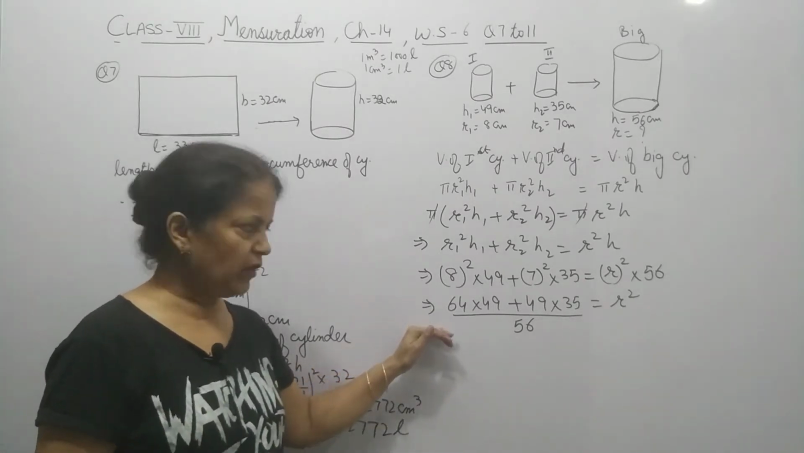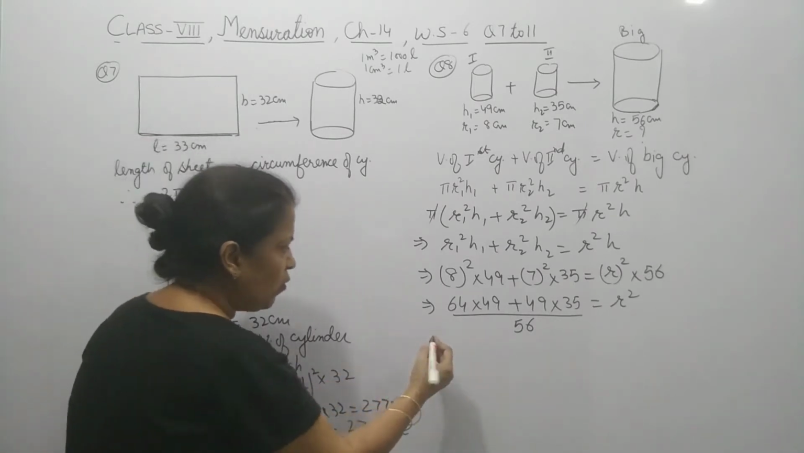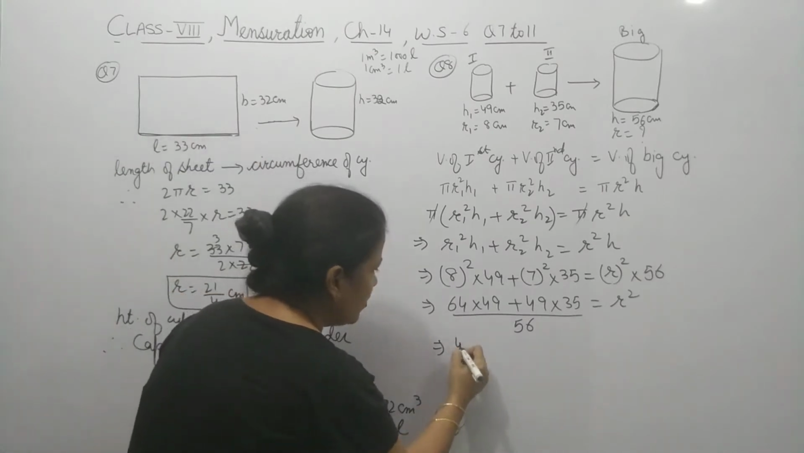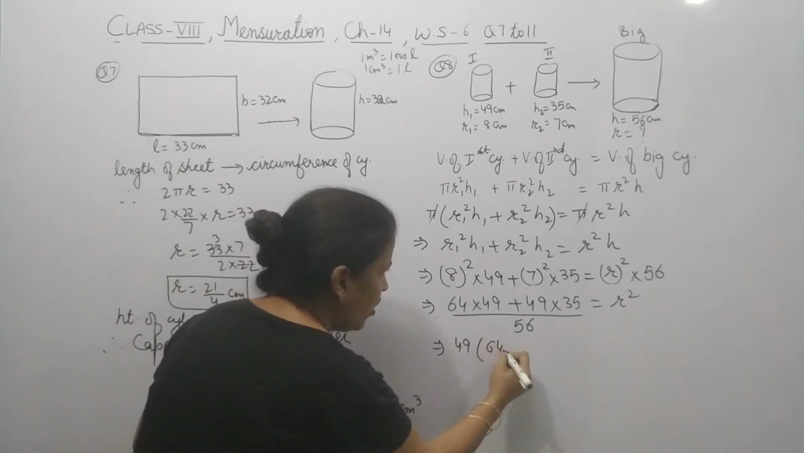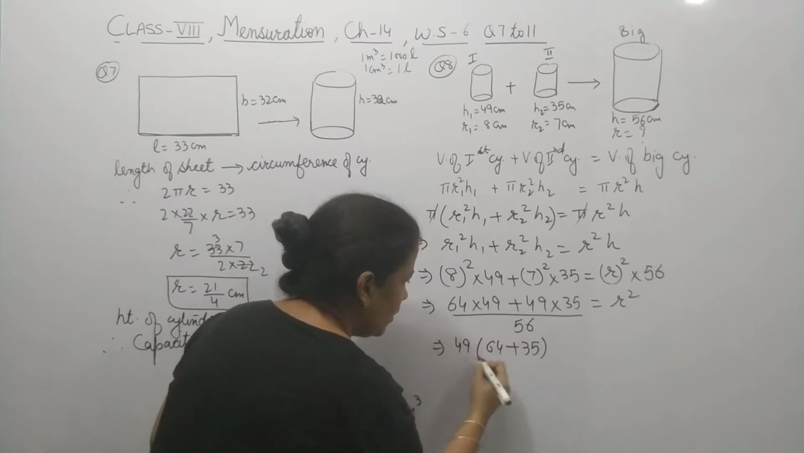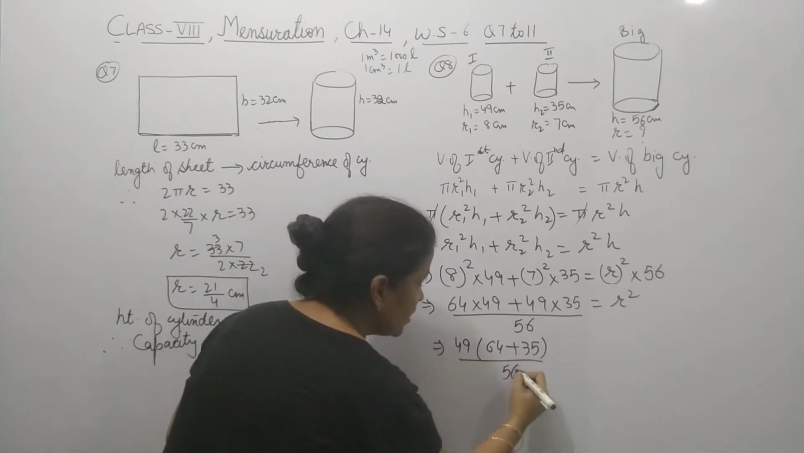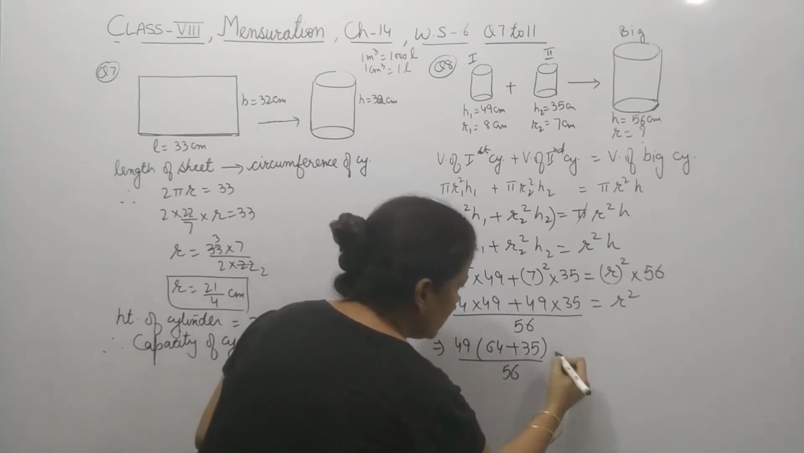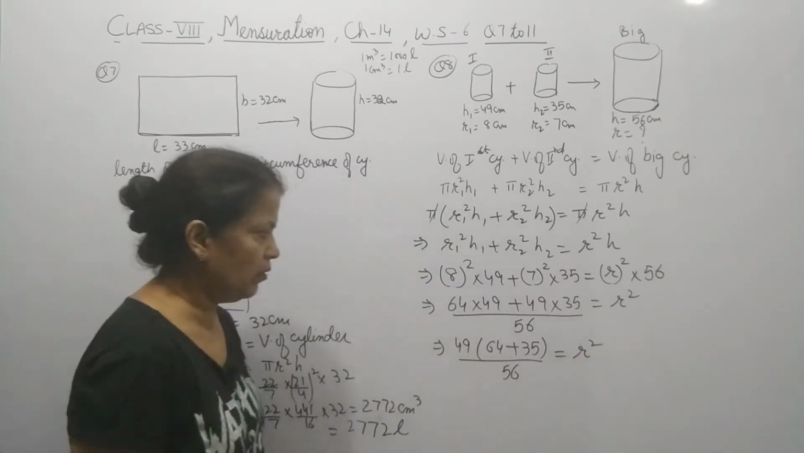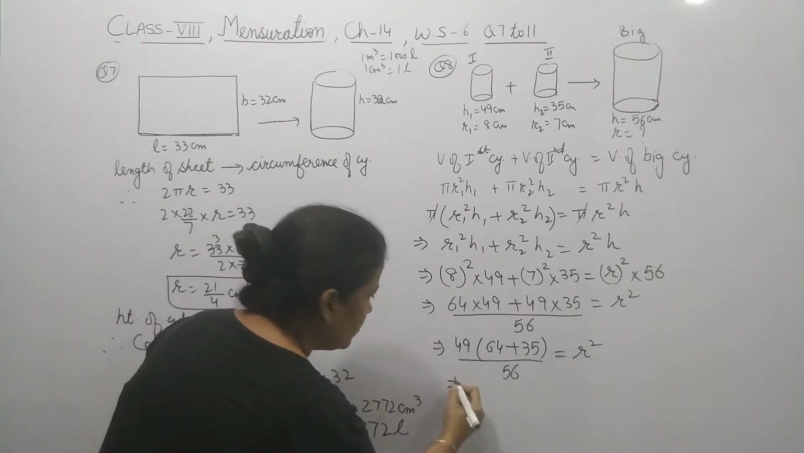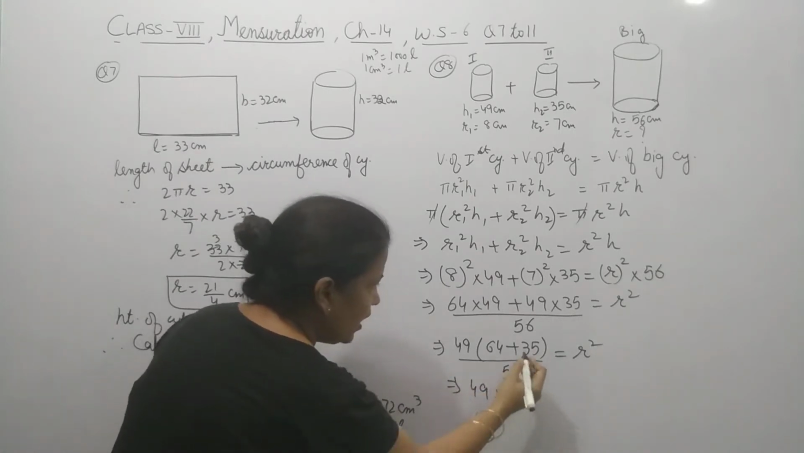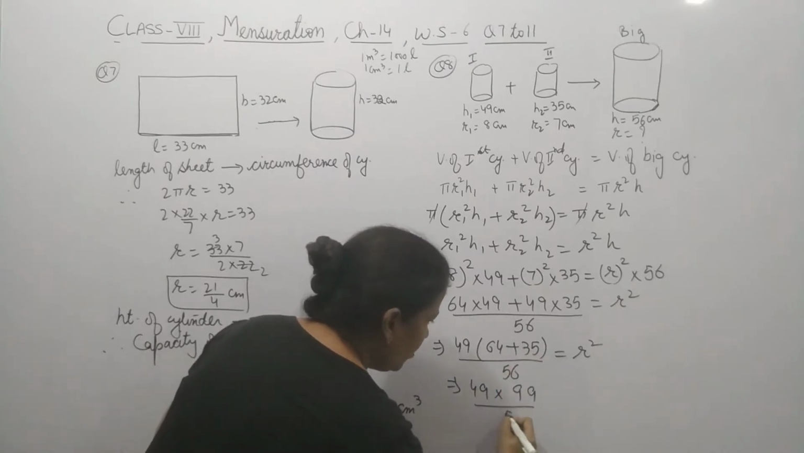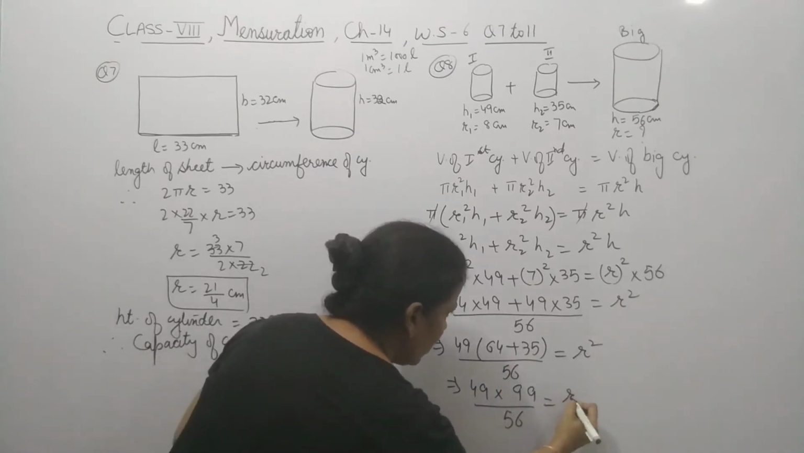I think you can find out its answer yourself. If you want, to make it more simple, you can take 49 common. It's on you how you want to do it. Upon 56 equal r square. Okay, then it will become 49 and 99 upon 56 equal r square.